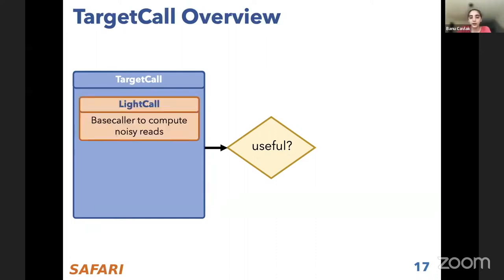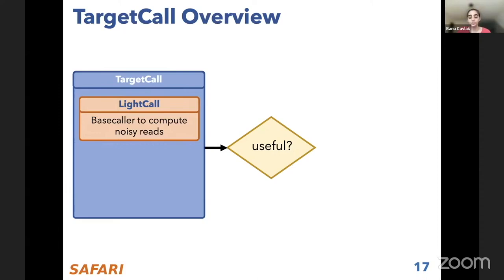The first step of TargetCall is LightCall, a lightweight base caller that does base calling, but in a noisy way. Noisy in the sense that the accuracy of individual bases is not as high as the state-of-the-art base calling, but it's still high enough to compute if the read is going to be similar to the reference genome.